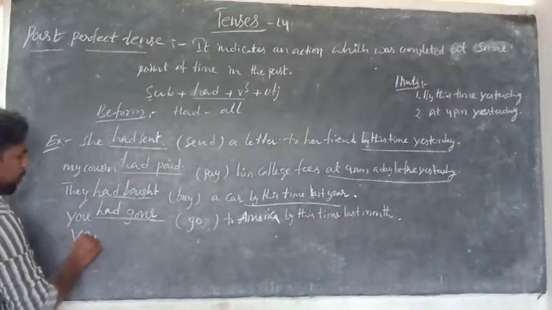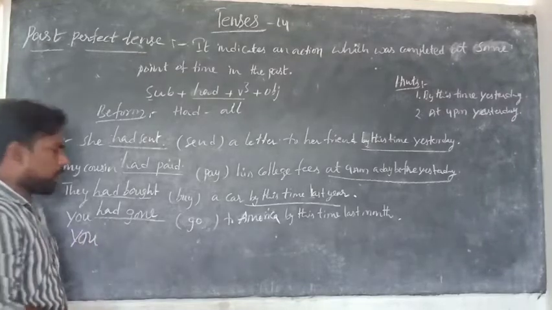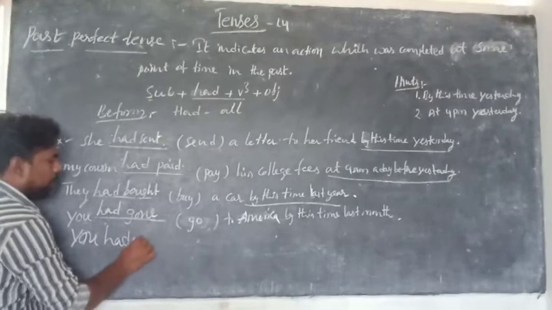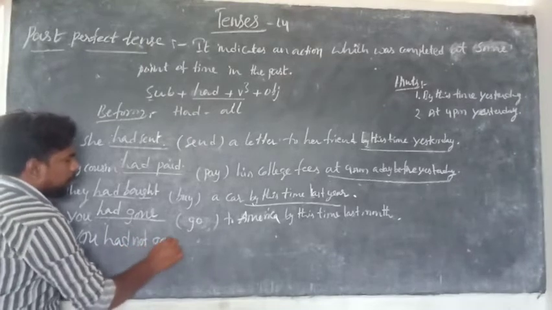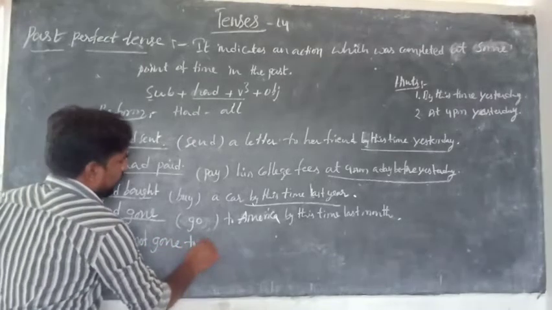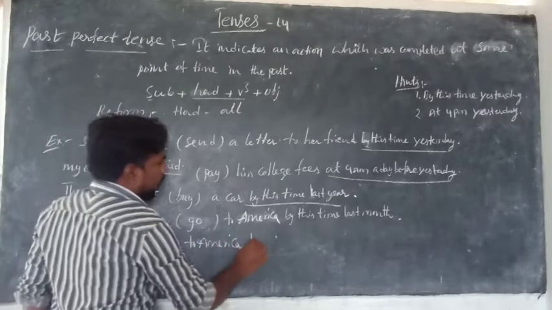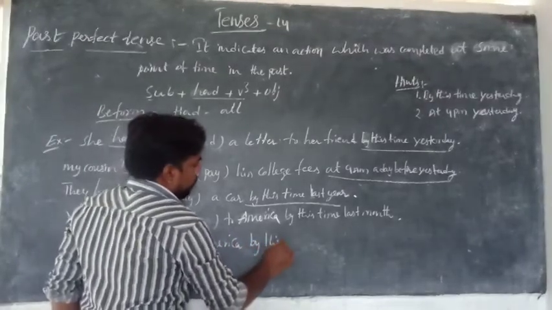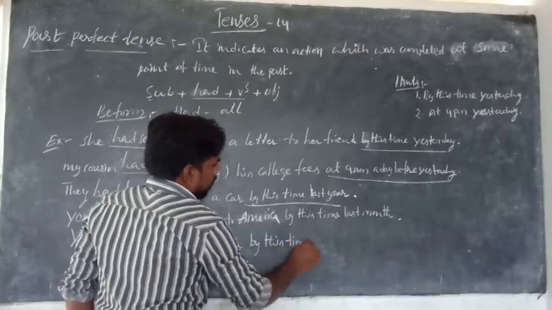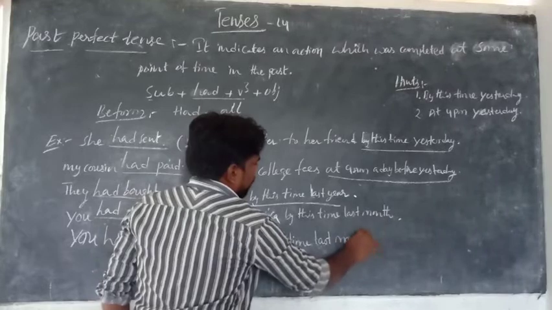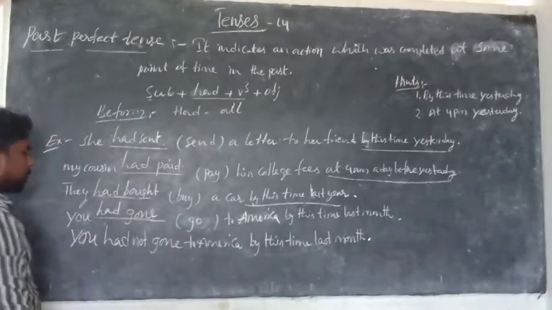So how can you make negative? There is a B form. You need not get a B form outside of the structure. So B form plus negative form. You had not gone. You had not gone to America by this time last month.